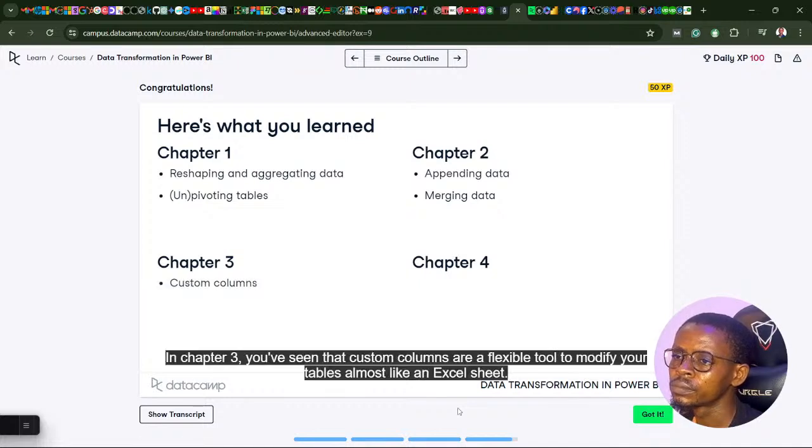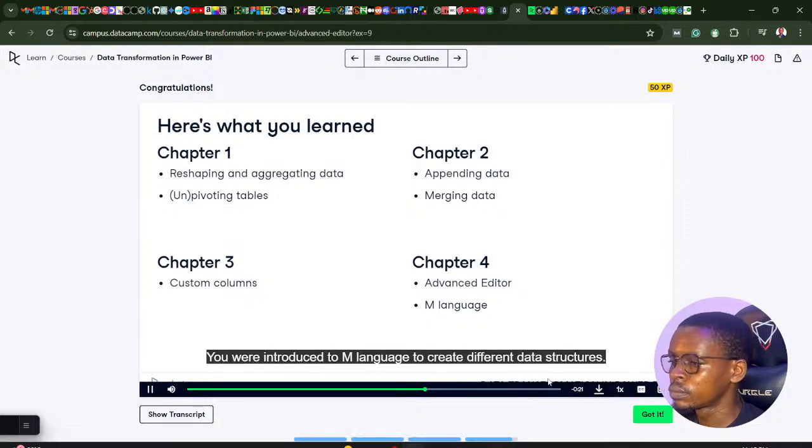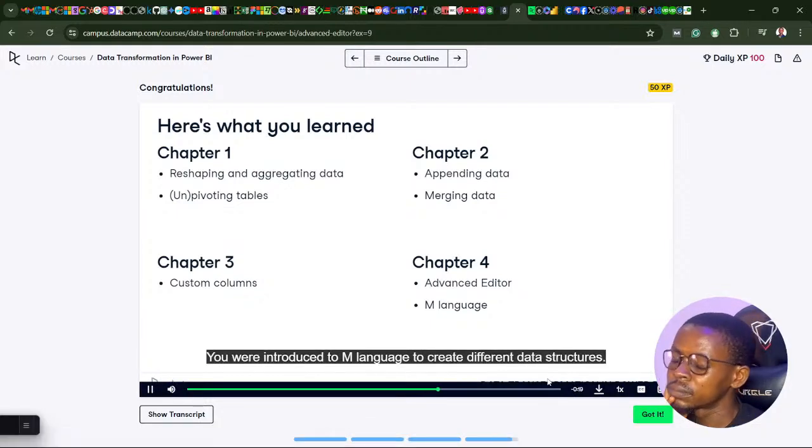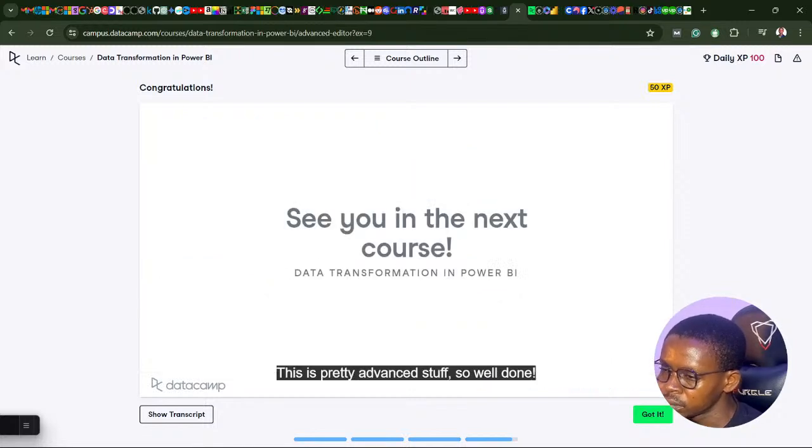In Chapter 3, you've seen that custom functions are a flexible tool to modify your tables almost like an Excel sheet. The fourth and final chapter focused on the backbone of Power Query, the advanced editor. You were introduced to M language to create different data structures. This is pretty advanced stuff, so well done.